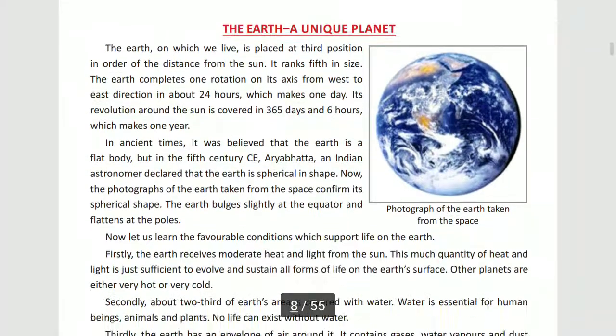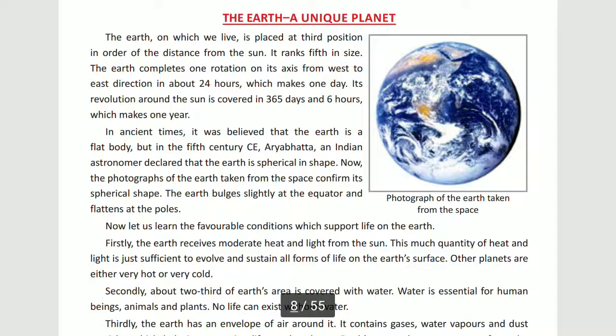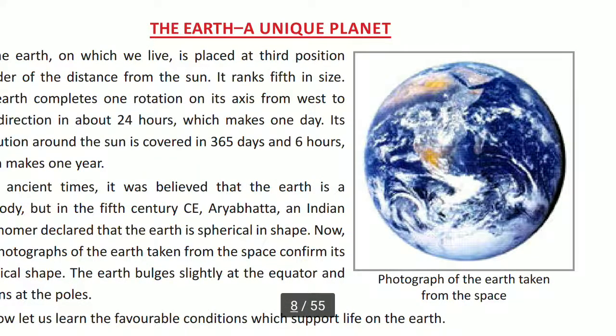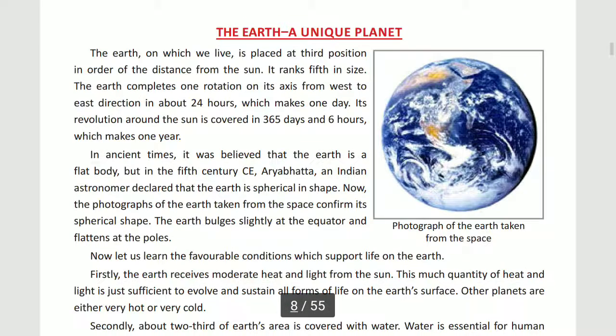Now come to the topic Earth. Earth is a unique planet. Why is it called a unique planet? You can see here the picture of the Earth. Photograph of the Earth taken from the space looks like this. So the Earth on which we live is placed at third position in order of the distance from the sun. First position Mercury, second Venus, third is Earth.